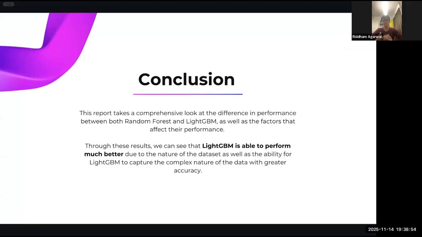In conclusion, our findings show that LightGBM is far more suited for large, high-dimensional financial datasets. Its speed, efficiency, and predictive power make it an excellent choice for organizations like American Express that rely on fast and accurate risk assessment. Ultimately, the project highlights how meaningful model selection and careful data pre-processing can significantly improve real-world decision-making.